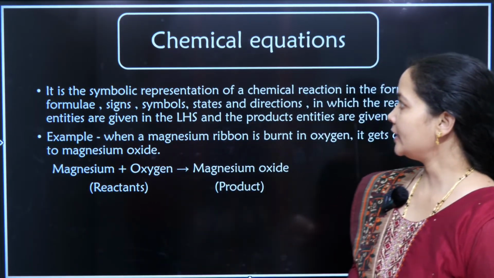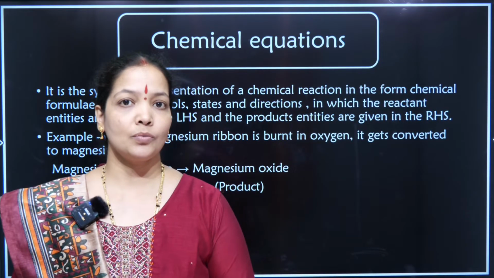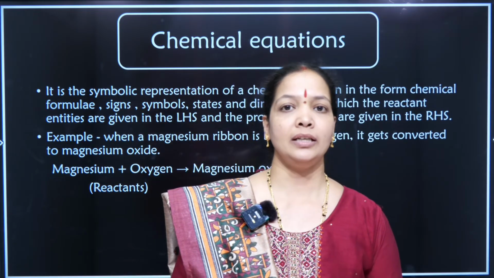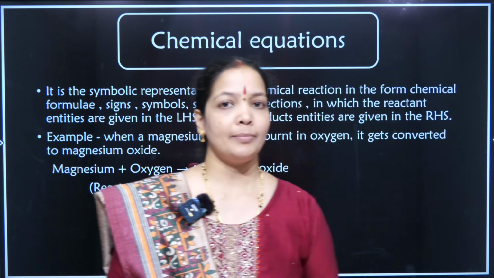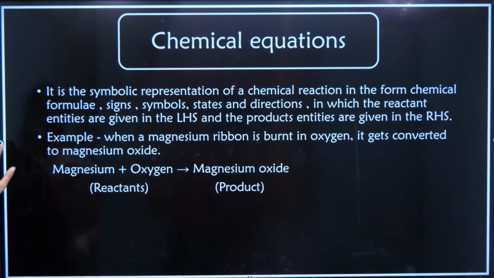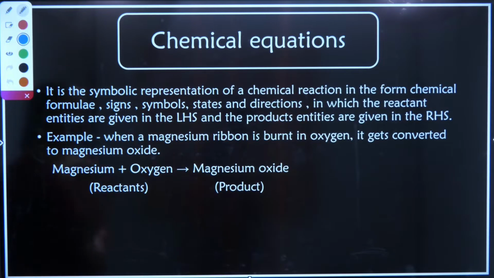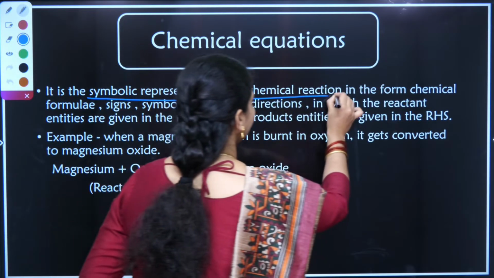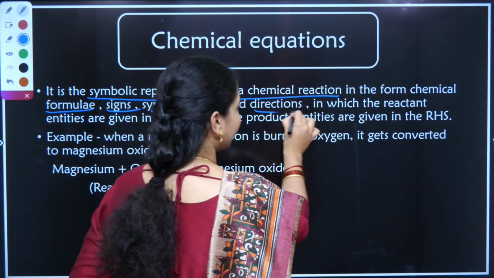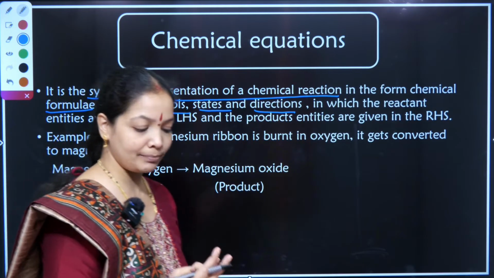So dear students, let us continue with the next slide. What is a chemical reaction? Till now we have been learning about what is a chemical change, what is a physical change, and what are chemical reactions. Now we will be learning about what is a chemical equation. What are chemical equations? It is the symbolic representation, a very important definition to be noted down. It is a symbolic representation of a chemical reaction in the form of chemical formula, sign, symbol, state, and directions. So major things to be taken care of. We have to take care of the symbols that we write.